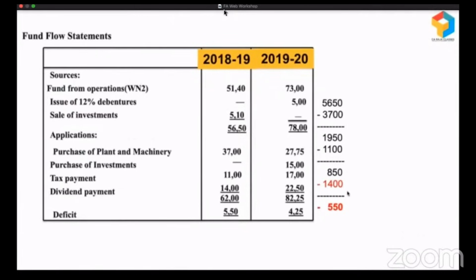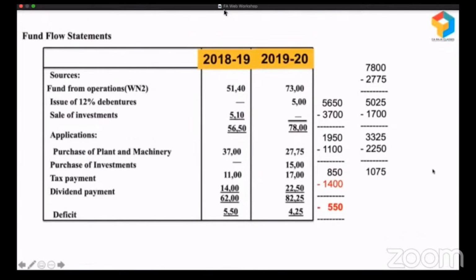Let's see what happened in 2019-20. In 2019-20, their funds from operations improved significantly. They've also raised money by issuing debentures. So it is 7,800. And from that, they are purchasing plant and machinery. They have a lot of money, let them. After purchasing plant and machinery, they have a surplus of 5,025. And they want to pay taxes. Good, let them pay. So from 5,025 after taxes paid, what is left over now? 3,325. From that, they want to pay dividend. Okay, let them pay 2,250. It means the balance left over is 1,075.